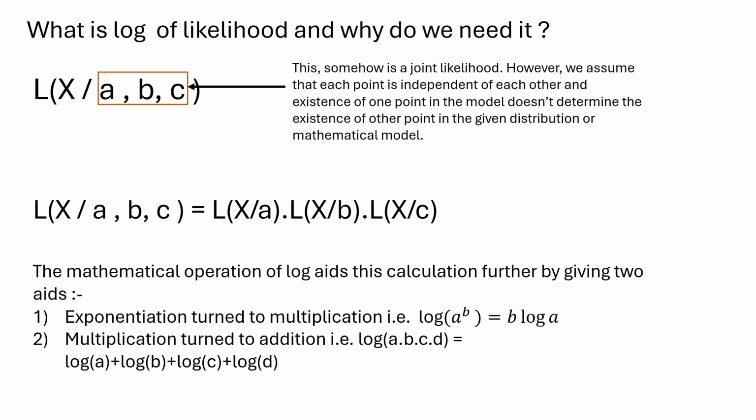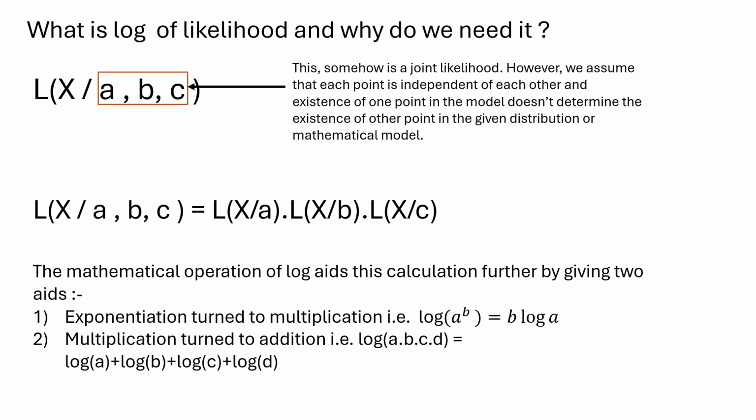And the second mathematical facility is that multiplication is turned into addition, that is, log of a into b into c into d becomes log a plus log b plus log c plus log d. So this is the reason why we need the log of likelihood: to aid further mathematical calculations as well as to help in the derivations of further theorems and proofs.